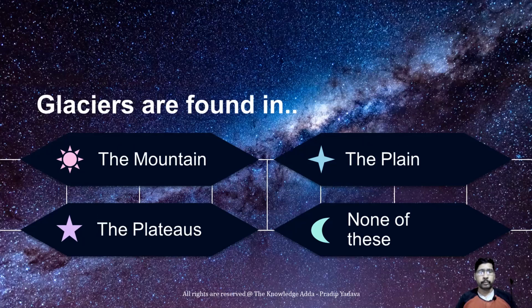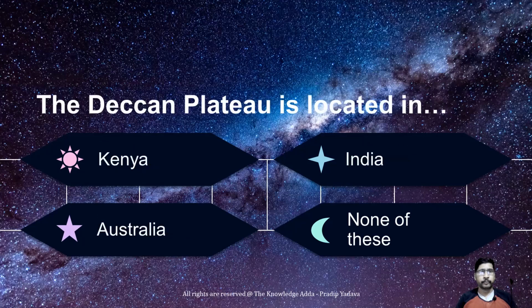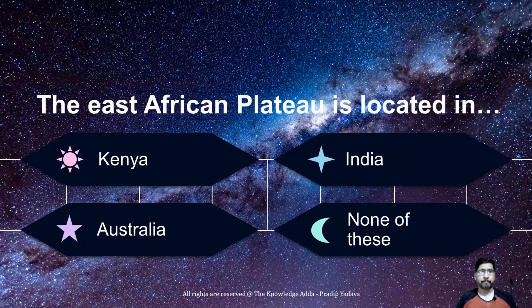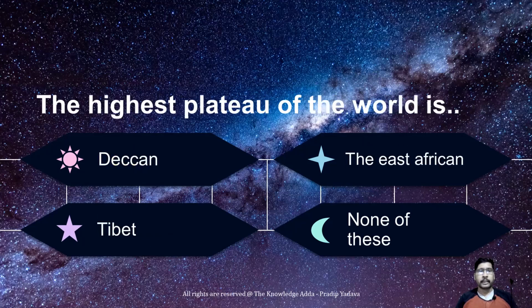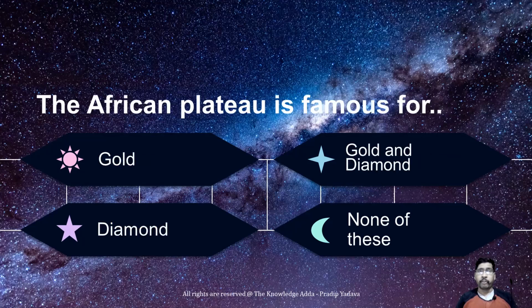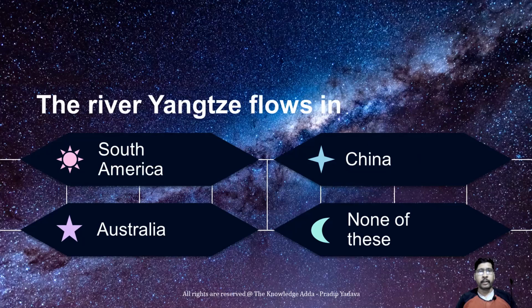Glaciers are found in the mountain. The Deccan Plateau is located in India. The East African Plateau is located in Kenya. The highest plateau of the world is Tibet. The African Plateau is famous for gold and diamond. The river Yangtze flows in China.